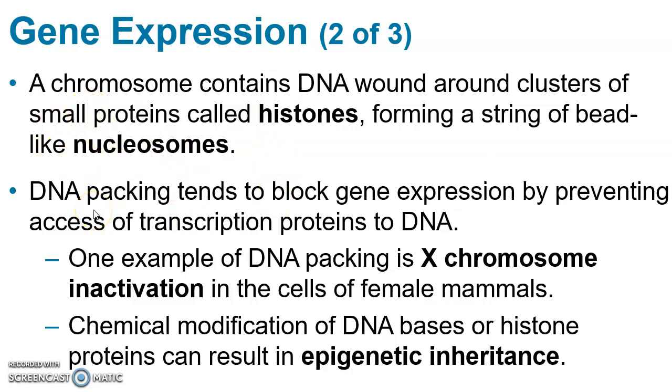DNA packing, or that winding of the DNA around the histones that allows it to fit into the nucleus, tends to have the effect of blocking gene expression by making it impossible for transcription proteins to bind DNA. One example of DNA packing is called X chromosome inactivation, and that happens in female mammal cells.